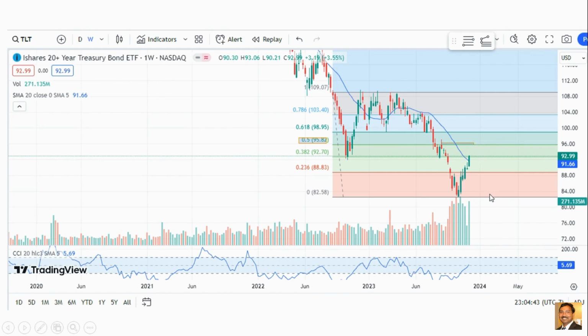And I shared already, on 12/12 there is a 30-year bond auction. If the bond auction goes well, then it may gap up open, or if by that time it has not gone up to 95, it may gap up open and then go higher. And also on the weekly chart, after a long time it broke the 20-week moving average. That is also a good sign for the bonds.